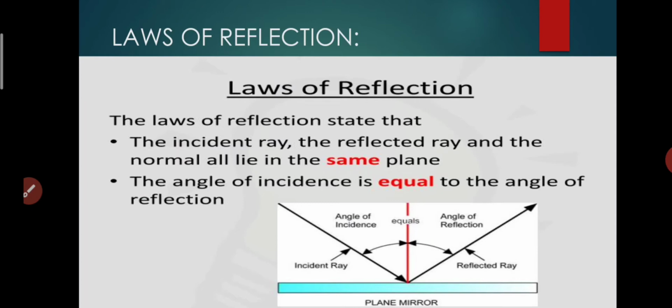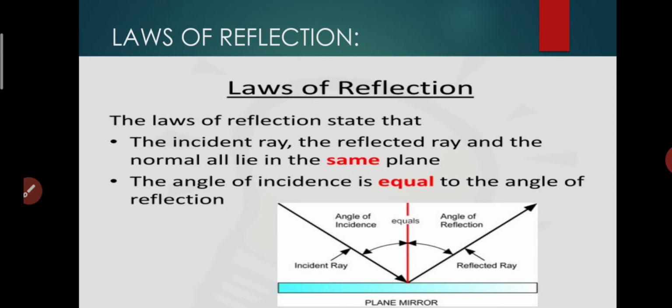So the angle between the incident ray and normal is known as the angle of incidence. Same here on the next side, the angle between the reflected ray and the normal is known as the angle of reflection.